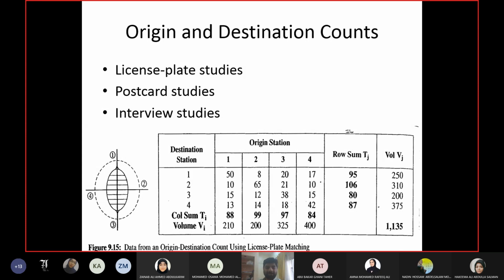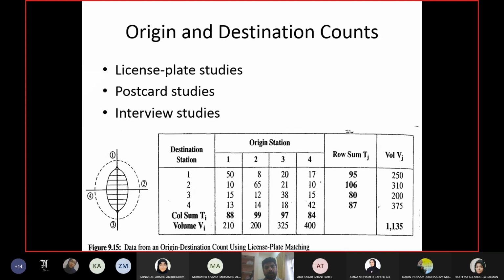Interview studies are so detailed and you have to go to so many places, so many houses and offices. It takes more time, and you cannot cover the whole population in any case. Even for a sample of the population you need more time and effort and so on. But anyway, you have to select one of these methods and apply it, because these are the methods we have. Nothing is perfect in this world except God, right? We are all human beings and our methods are imperfect and we have to work with them.